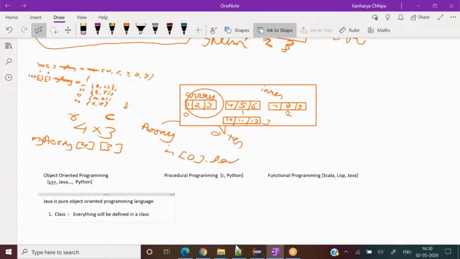While in many programming languages, we can write programs outside of a class also. So what is a class? If I define a class in the simplest way, it's a blueprint. In a way, it is only a conceptual thing which we cannot touch or see.